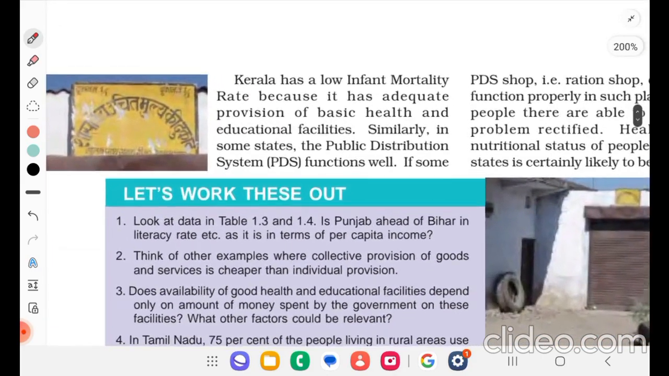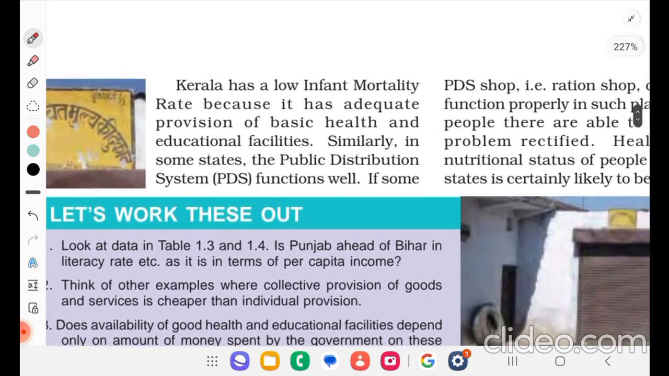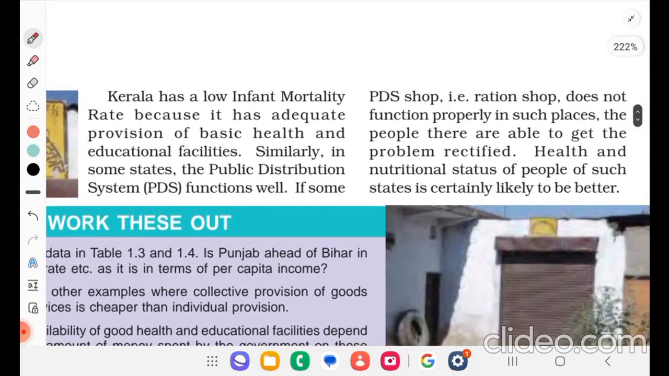Kerala has a low infant mortality rate because it has adequate provision of basic health and educational facilities. Similarly, in some states, the public distribution system functions well. If some PDS shops, that is ration shops, do not function properly in such places, the people there are able to get the problem rectified. Health and nutrition status of the people of such a state is certainly likely to be better.